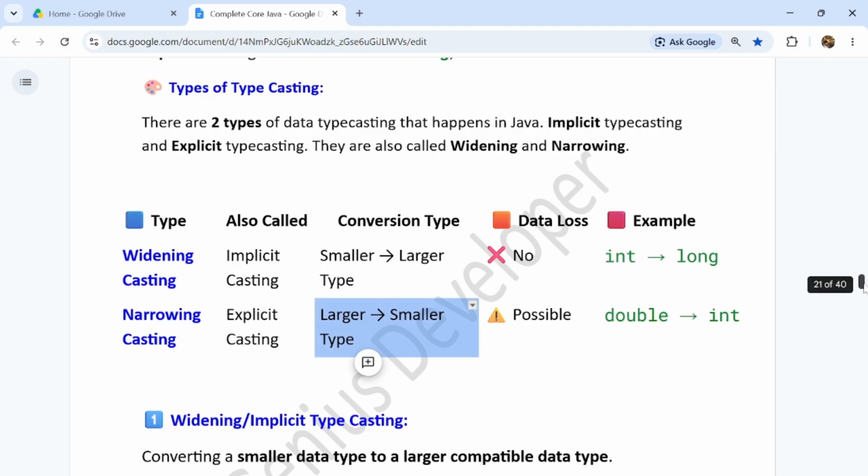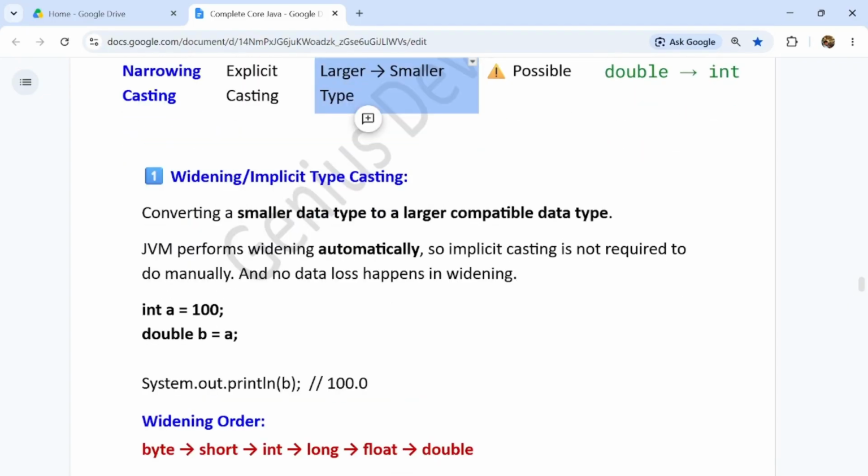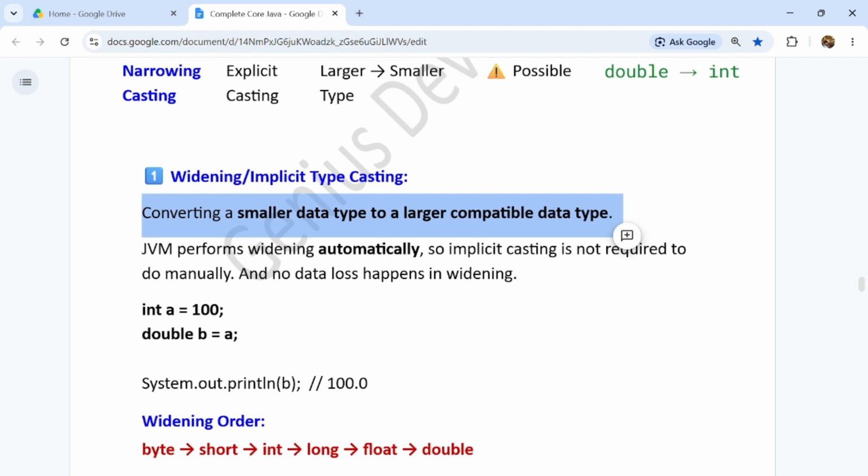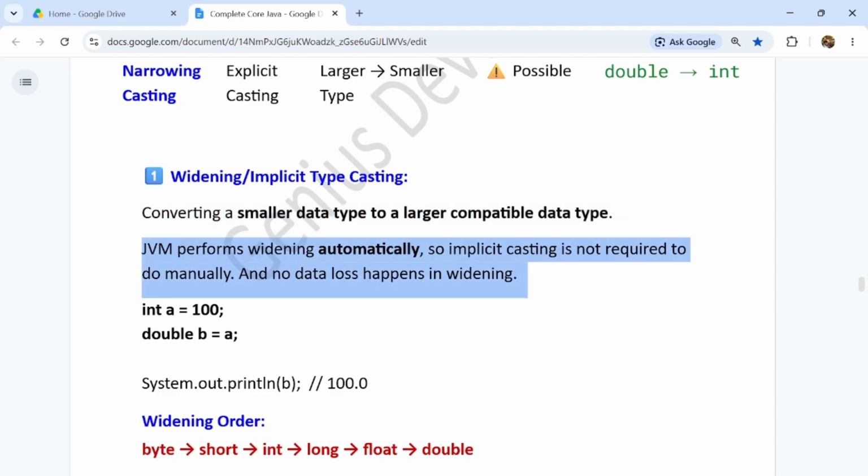So if we talk in brief, what is widening? Converting a smaller data type to a larger compatible data type is called widening casting, guys. The JVM performs widening automatically. So implicit casting is not required to be done manually, and no data loss happens in widening, guys.